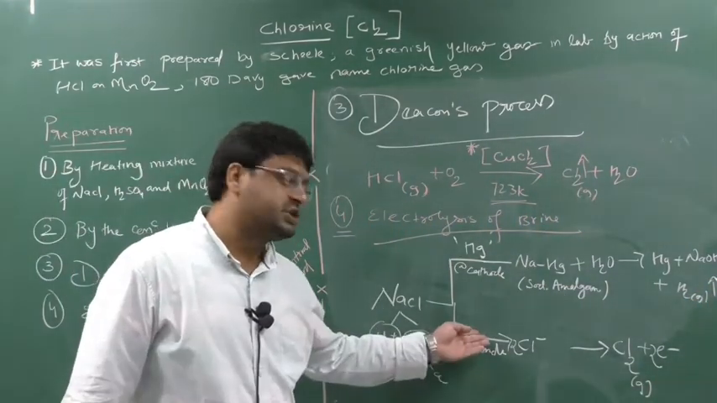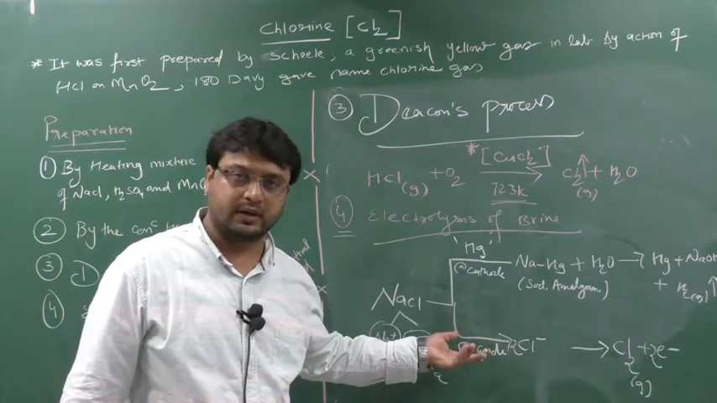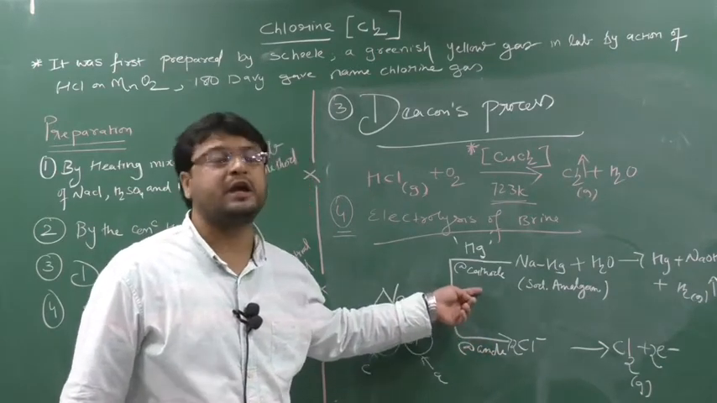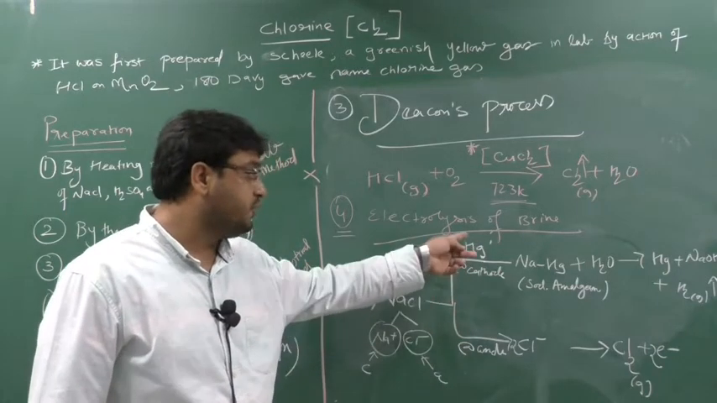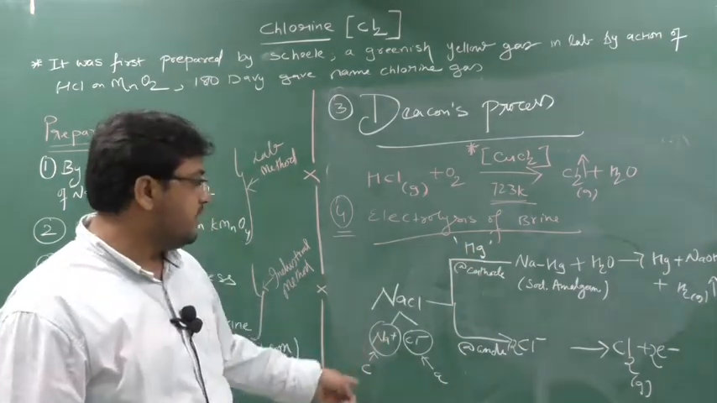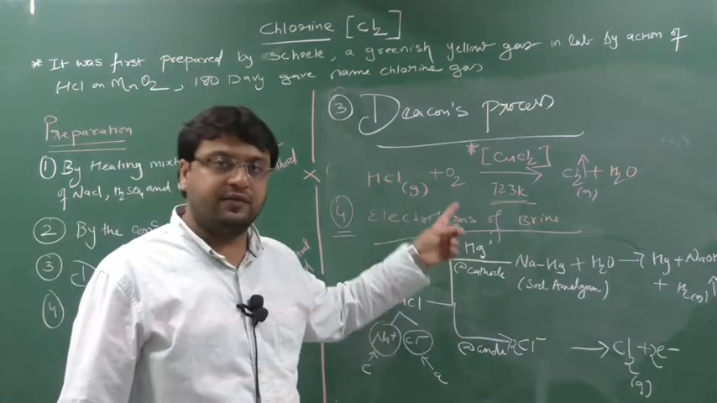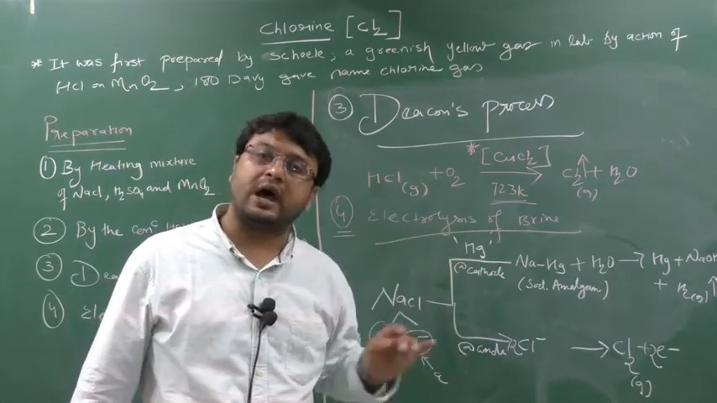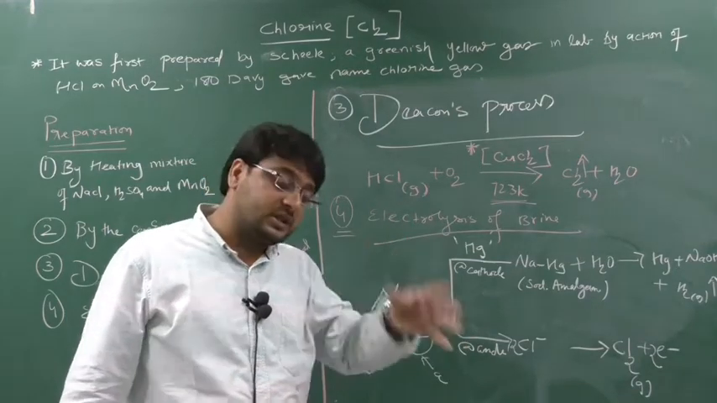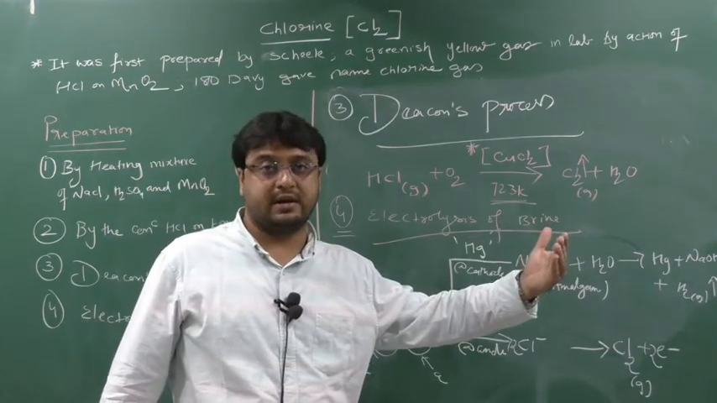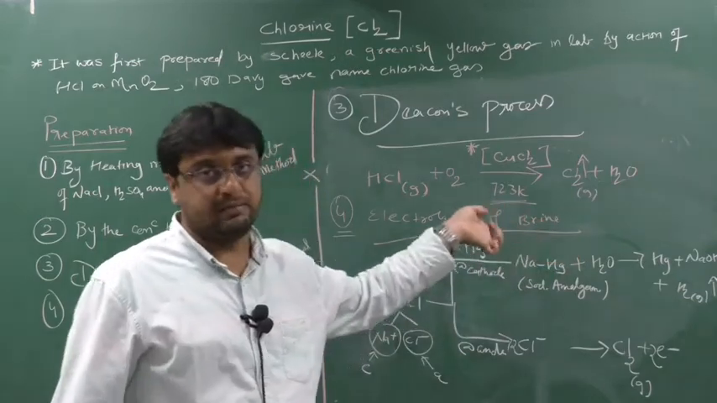Your anode can be steel or carbon, no problem, it will work. Carbon rod also will work. But for the cathode I cannot use carbon or steel. For the cathode I have to use mercury only, because sodium will deposit at the cathode. And if it is steel or iron, what will happen? Sodium will not react with the steel or iron. Instead it will come in contact with air, and a blast will occur.